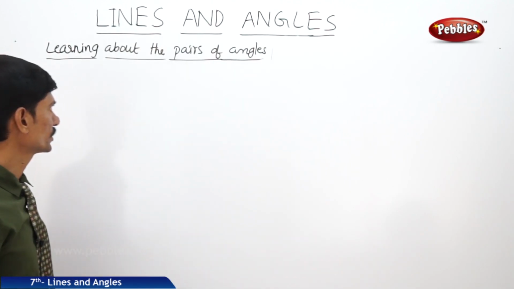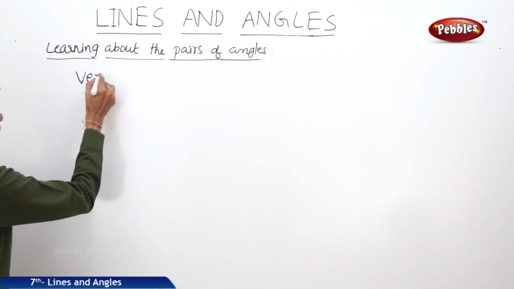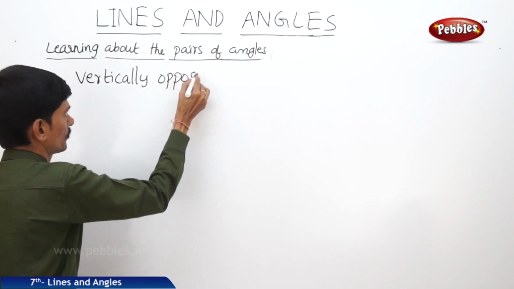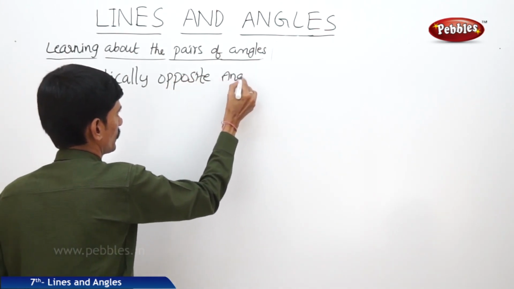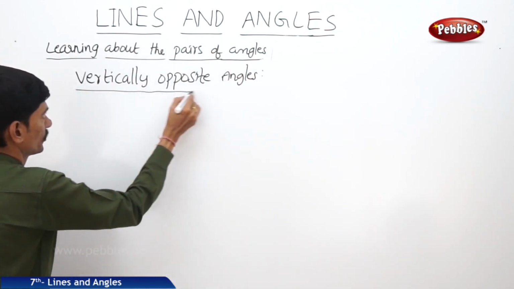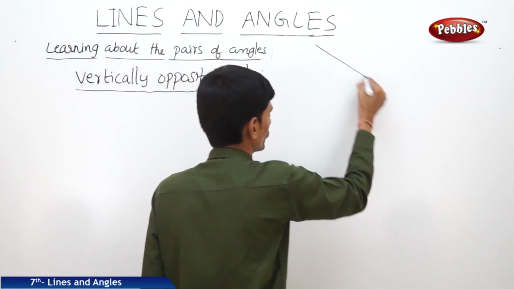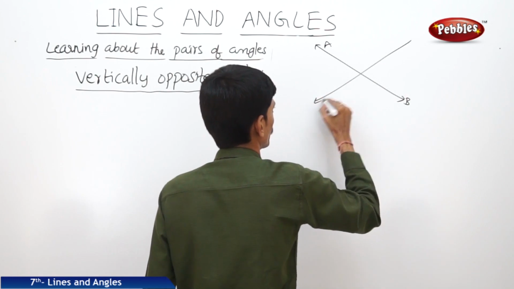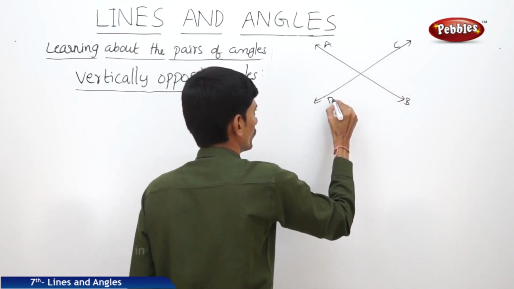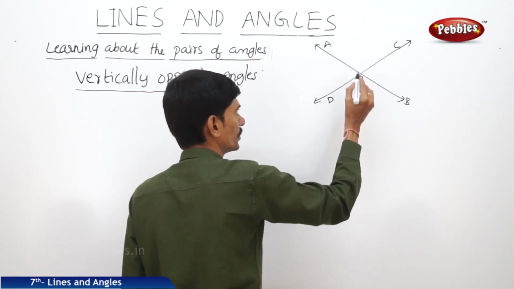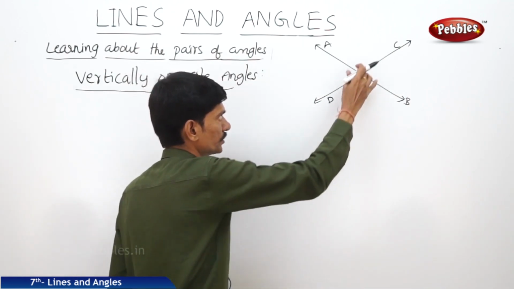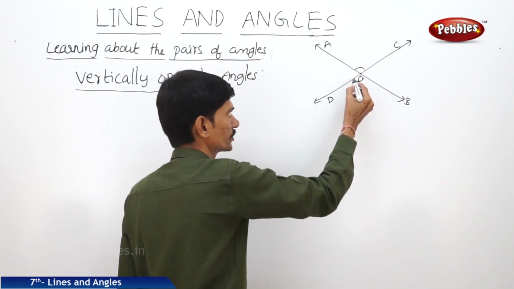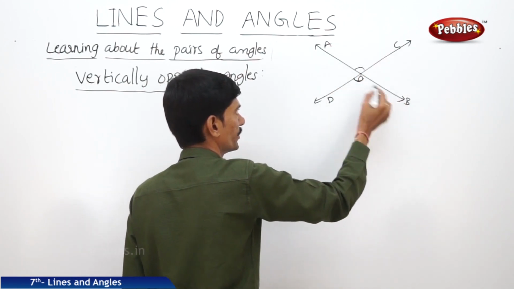Now the next topic, vertically opposite angles. Now let us see what the vertically opposite angles are. When two lines intersect, for example the line AB and the other line CD, when the two lines intersect at a point O, then the angles formed opposite to each other at the point of intersection O, now these two angles are vertically opposite angles, angle AOC and angle BOD.